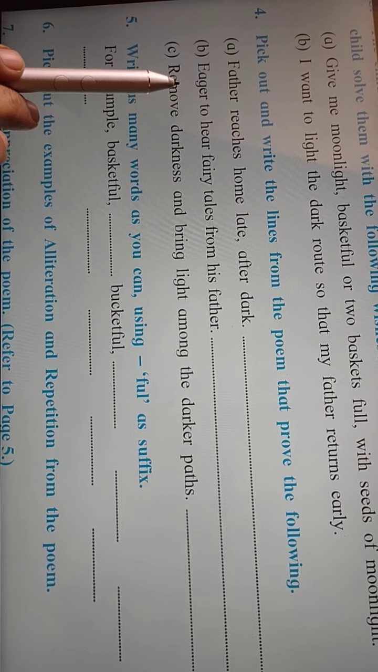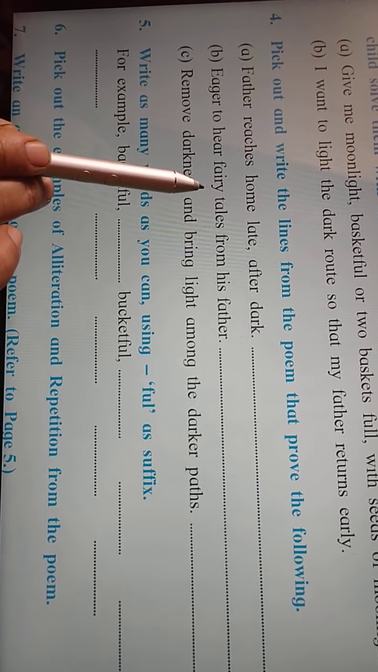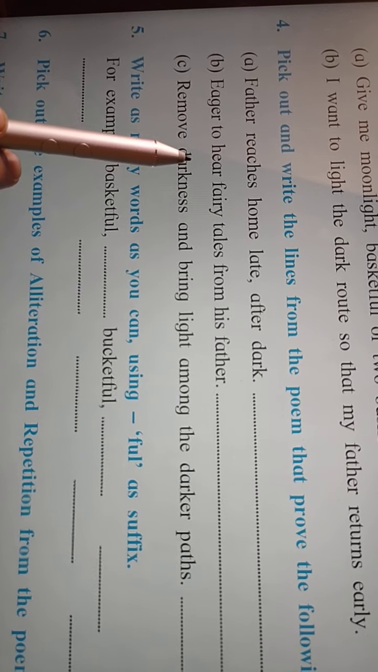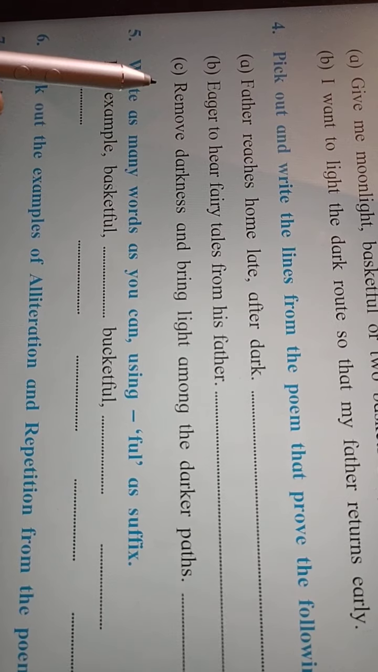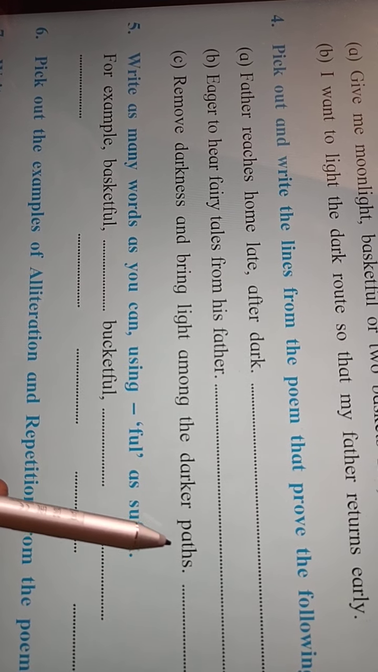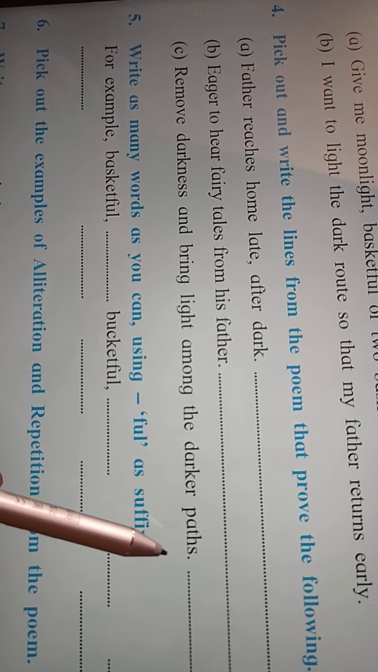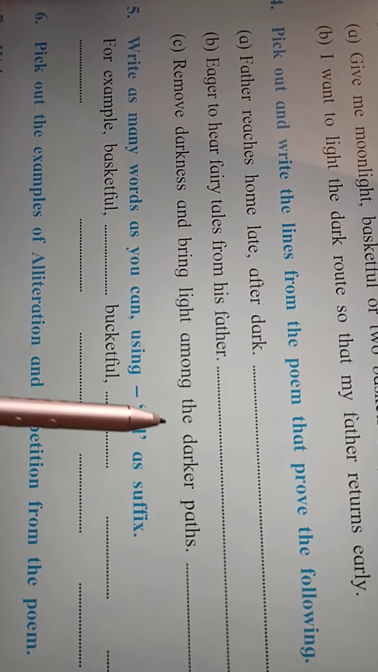The second line is, eager to hear fairy tales from his father. The line which is proving this in the poem is, I too want to hear fairy tales and stories from him. The last line is, remove darkness and bring light among the darker path. The line in the poem is, from the city to my village, on the sides of the path, I want to sow many small moons of light.